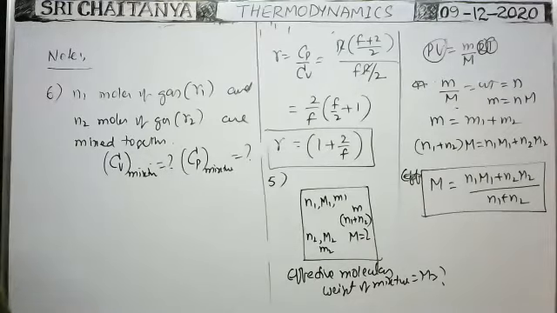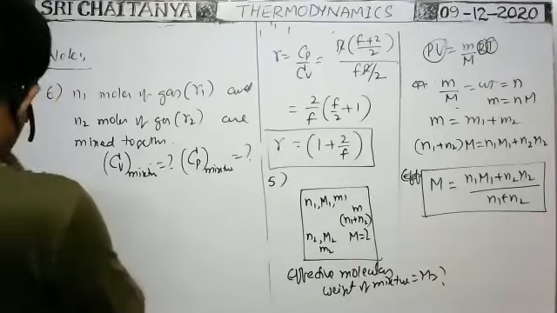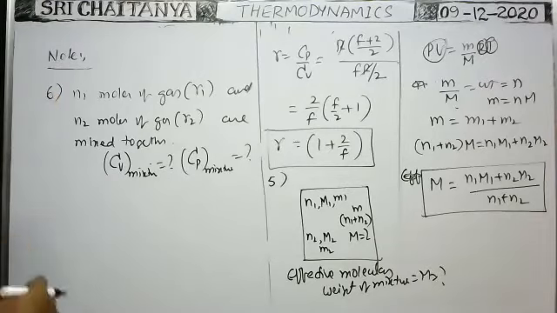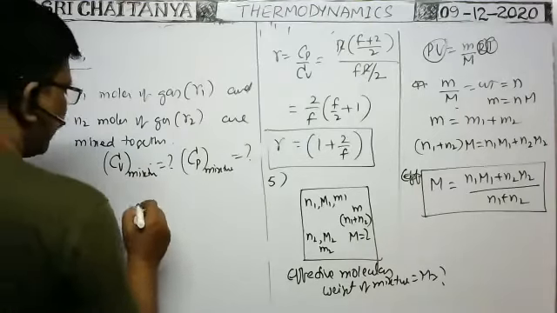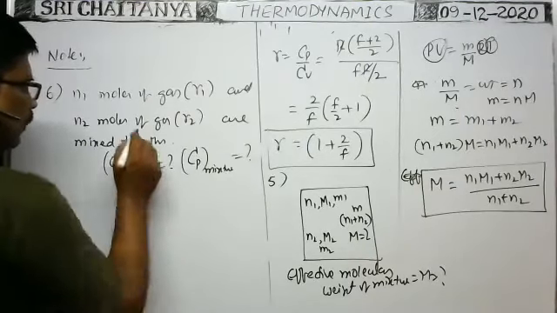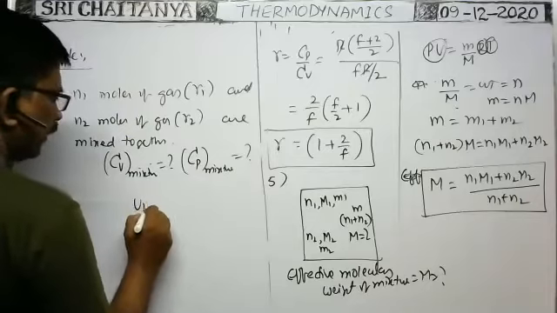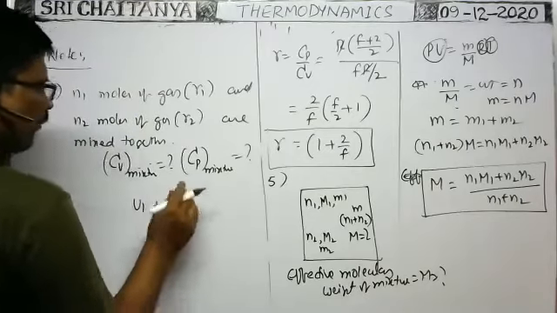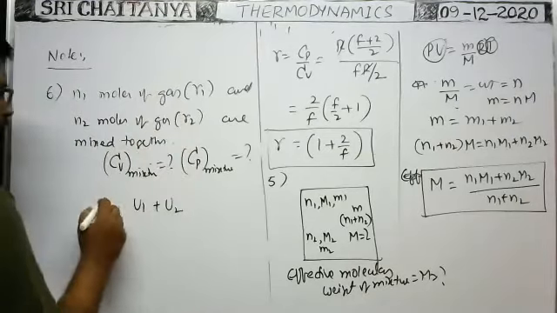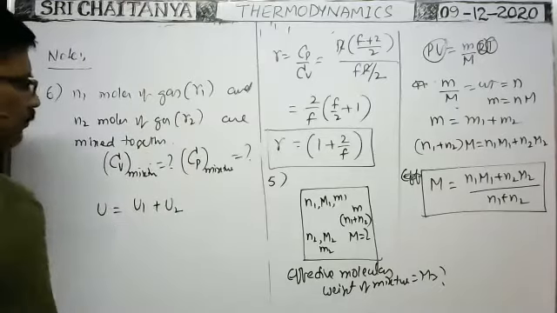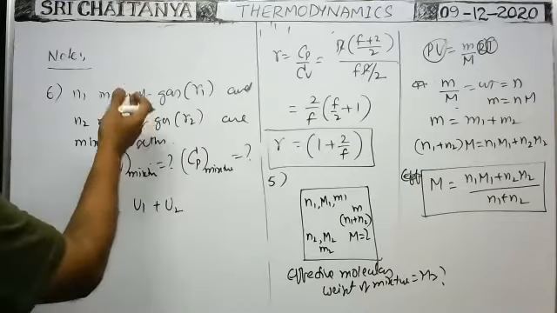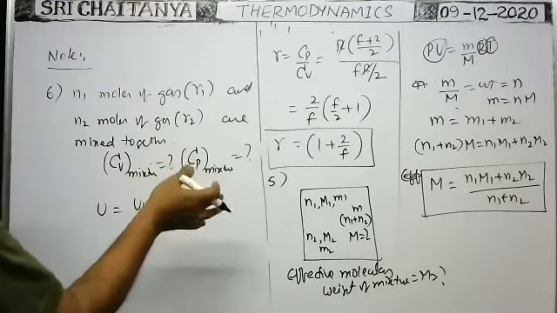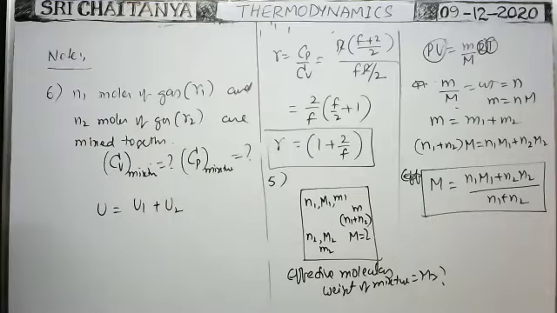Okay, here suppose the internal energy of the first gas is U1 and the internal energy of the second gas is U2. When both gases are mixed together, the total internal energy does not change, and there is no loss of energy. Here these two gases are chemically non-reactive gases. That's why the total number of moles does not change. Total number of moles is equal to N1 plus N2. Okay.